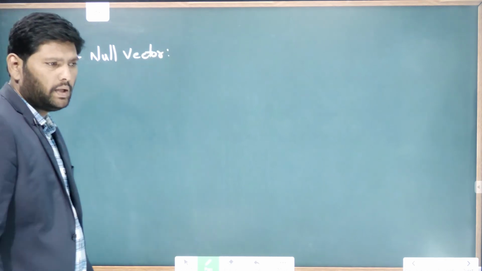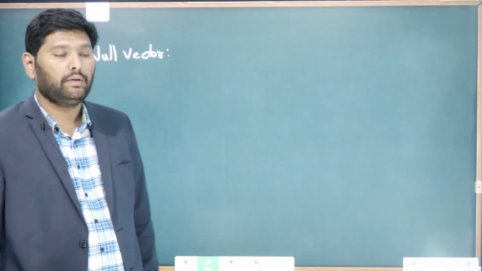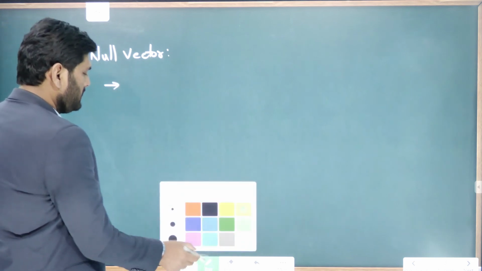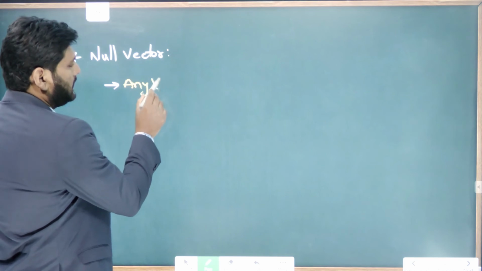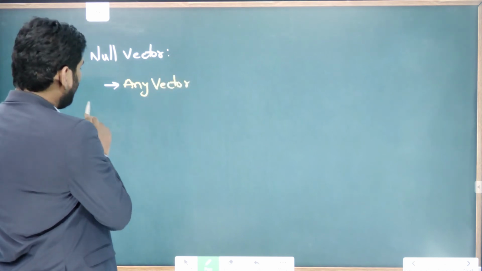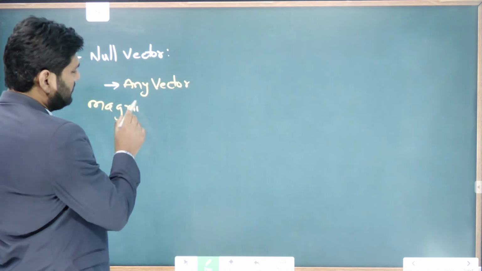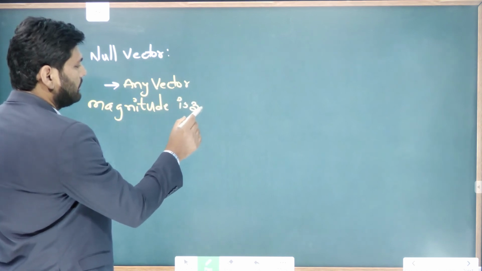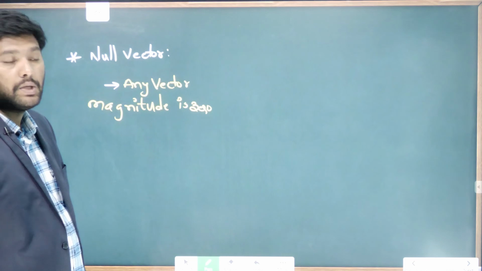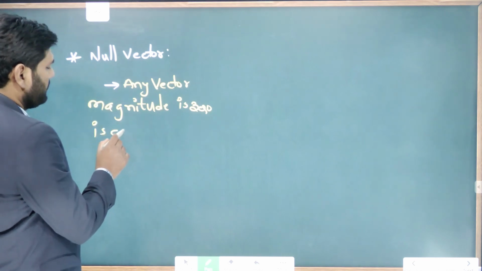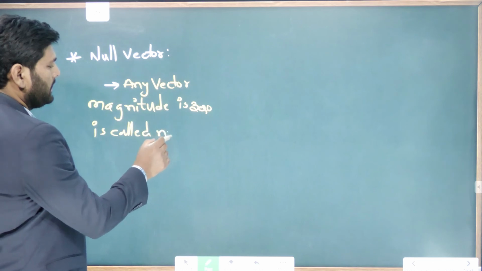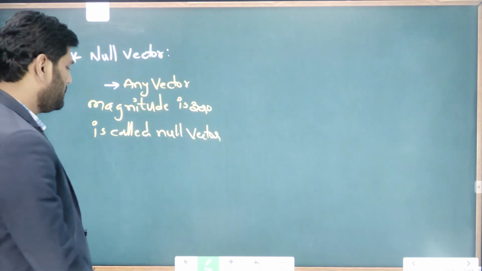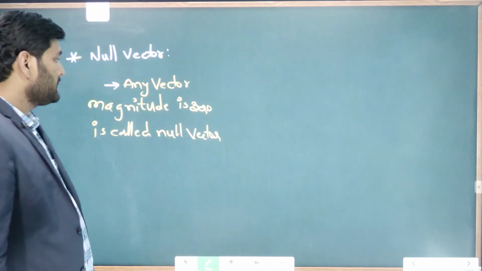Null vector. The simple definition of this null vector is, look at here, let me write the definition. Any vector whose magnitude is 0 is called a null vector. Simple definition. Any vector whose magnitude is how much? 0. If this is 0, then that is called a null vector.